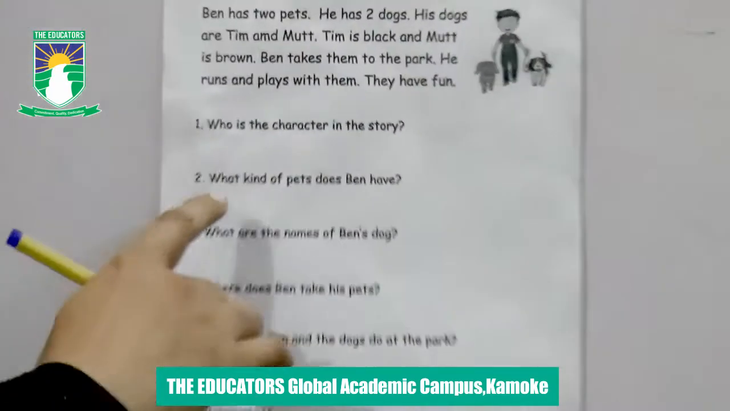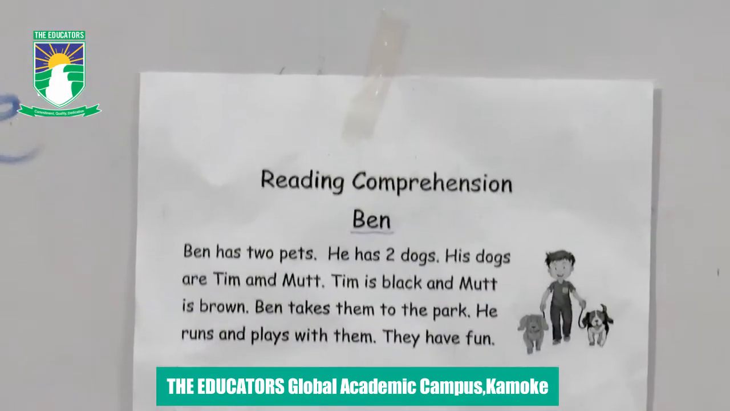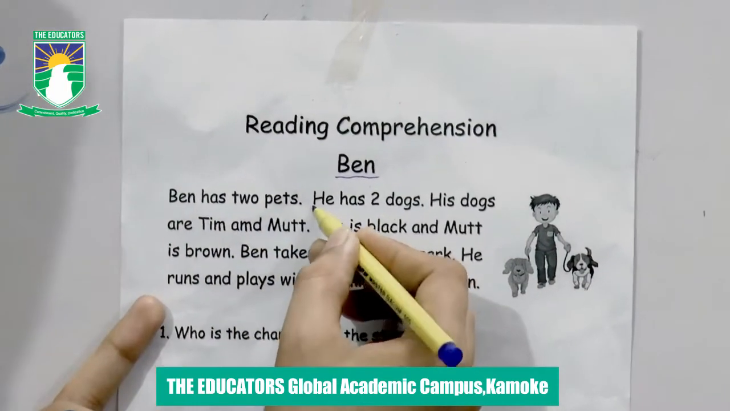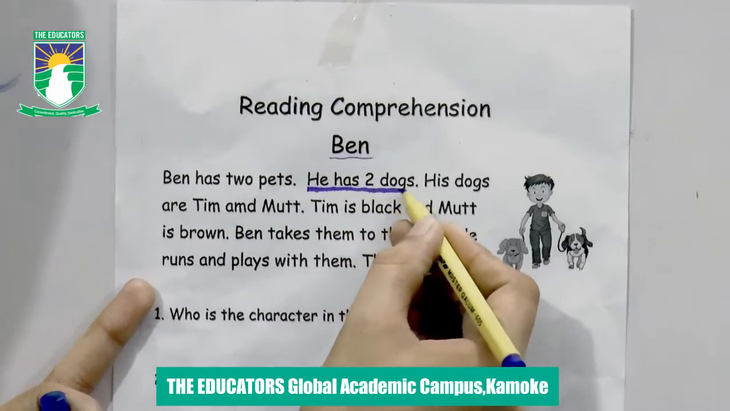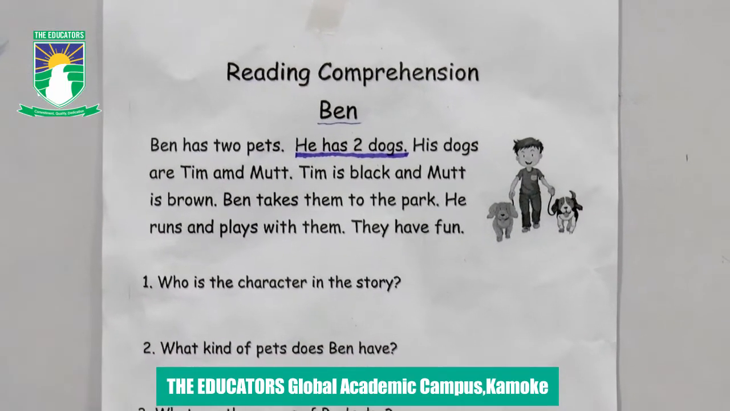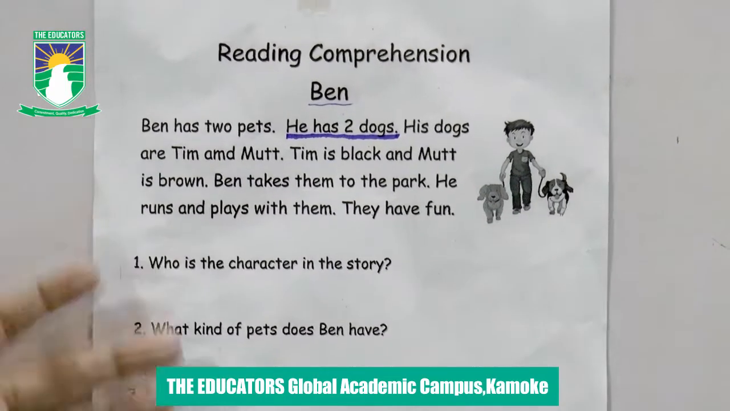Second question, what kind of pets does Ben have? What kind of pets? We read that he has 2 dogs. Yes, this is the answer of question number 2. You don't need to learn anything, you just underline the answer. You can take the answer from the passage and you will write the answer under these questions.